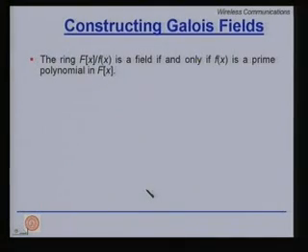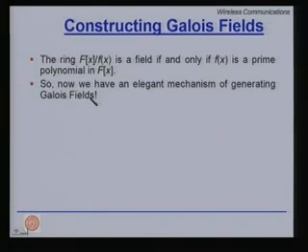So, now we have a very nice way to construct Galois fields if we know that f(x) is irreducible, that is, a prime polynomial. So, the ring F[x] over f(x) is a field if and only if this denominator is a prime polynomial in F[x]. What is F[x]? It is a set of polynomials. So, we now have an elegant mechanism of generating Galois fields.